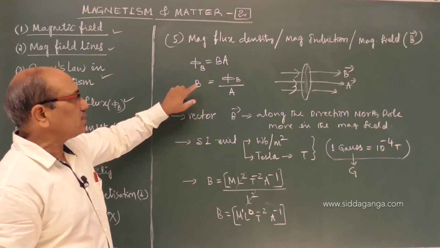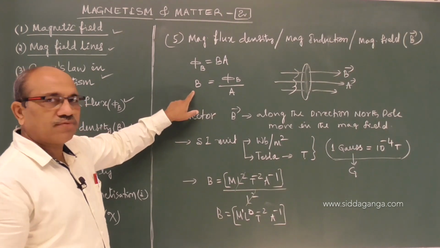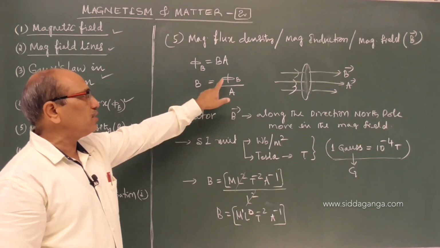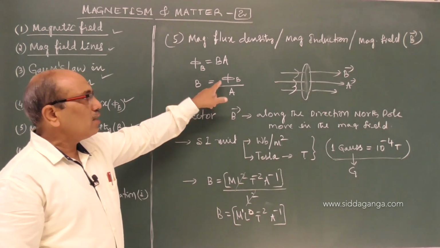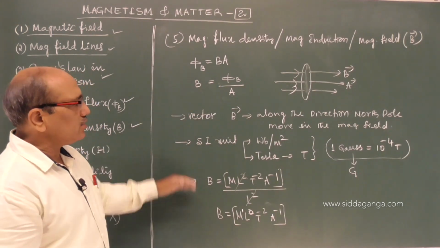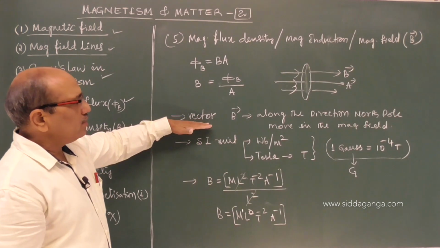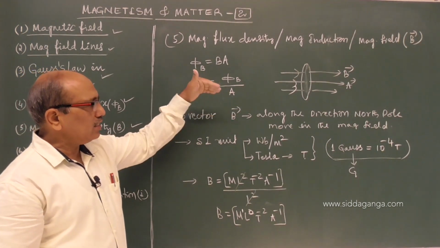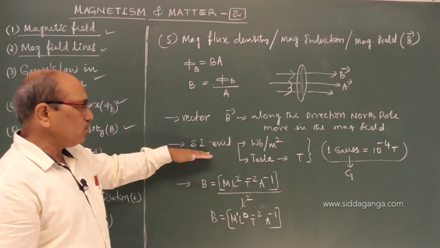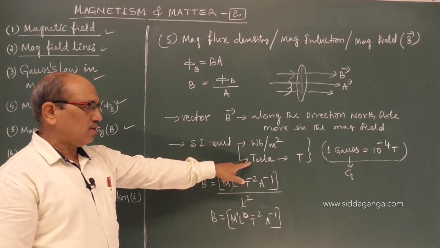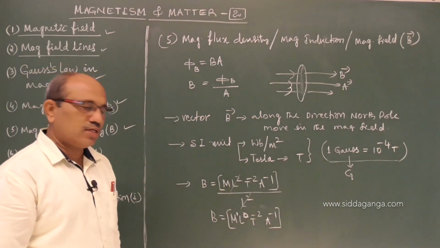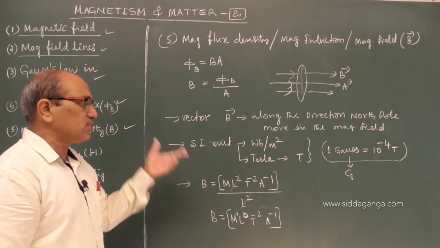Magnetic flux density, or magnetic field or induction, is defined as the ratio of magnetic flux per unit area, or the total number of magnetic lines of force passing normal to the surface per unit area, and it is a vector. The direction of the field is the direction along which a unit north pole placed in the magnetic field tends to move. SI unit is Weber per meter square. Tesla is alternately used. 1 Gauss equals 10 power minus 4 Tesla, and the dimensions are as given.